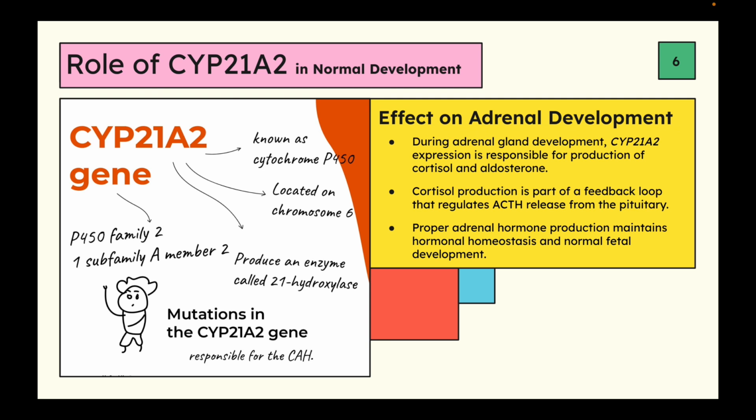So the cortisol is produced and then it goes up to the hypothalamus, which releases CRH hormone, which goes to the pituitary, which releases ACTH hormone. And so this gene is mainly responsible for hormonal homeostasis, or maintaining balance in feedback loops and throughout the body, as well as normal fetal development.